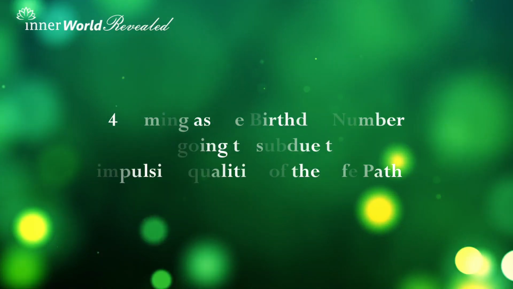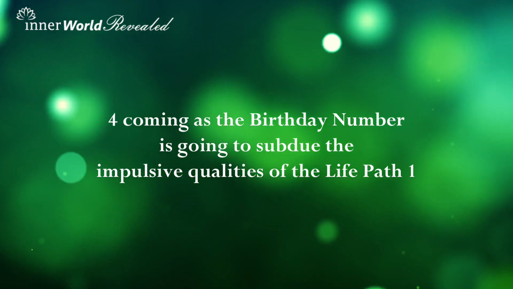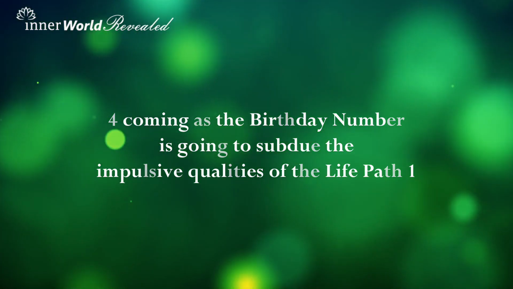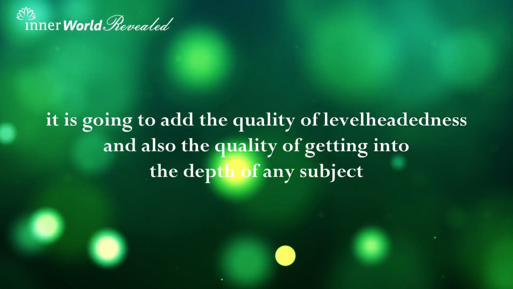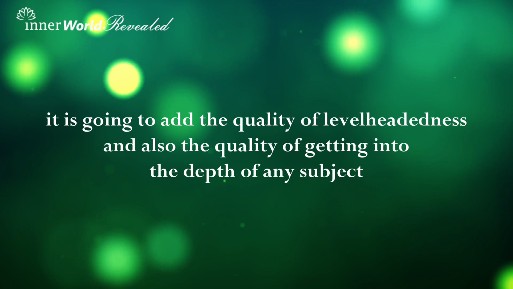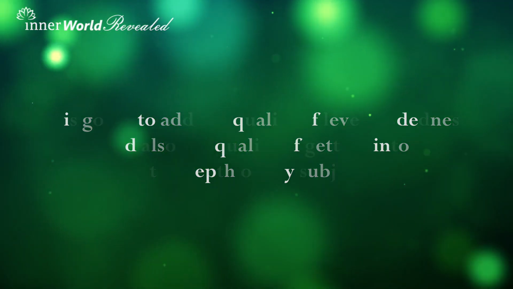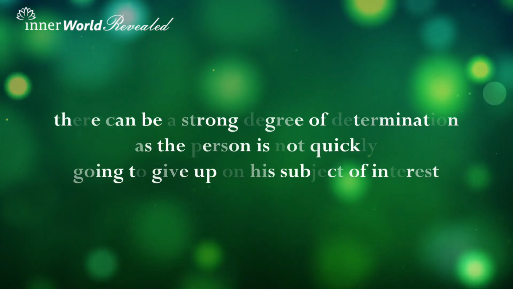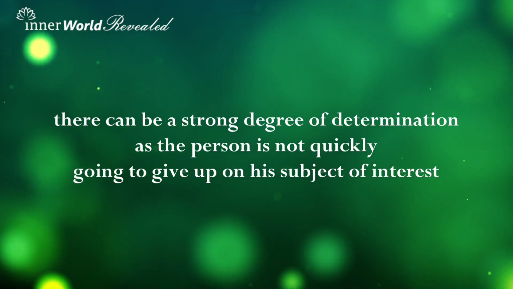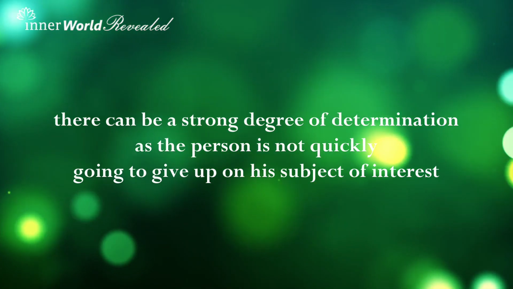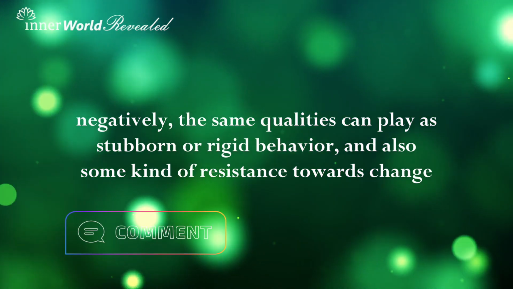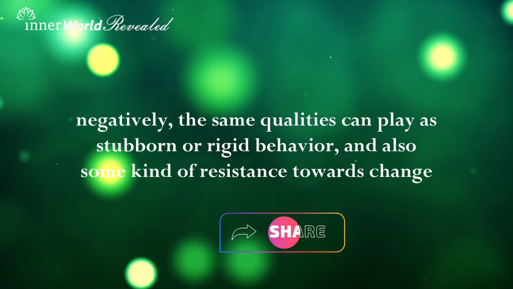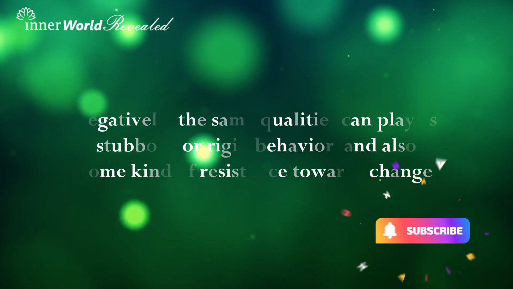The birthday 4 coming here is also going to subdue the impulsive qualities of the life path 1, and it's going to add the element of level-headedness. And also it is going to add the element of getting into the depth of any subject of interest. There can be a strong degree of determination, as the person is not going to give up quickly on his or her subject of interest and is really going to dig deeper. Negatively, the same qualities can play as stubborn and rigid behavior and also some kind of resistance towards accepting changes.